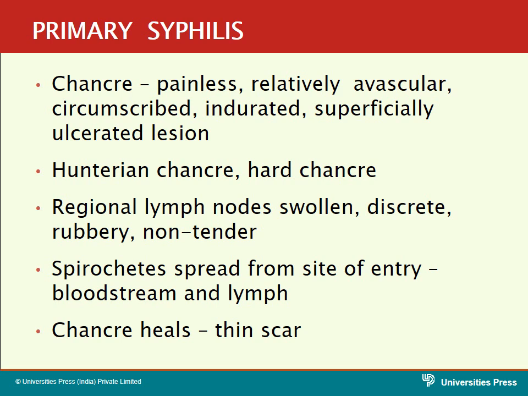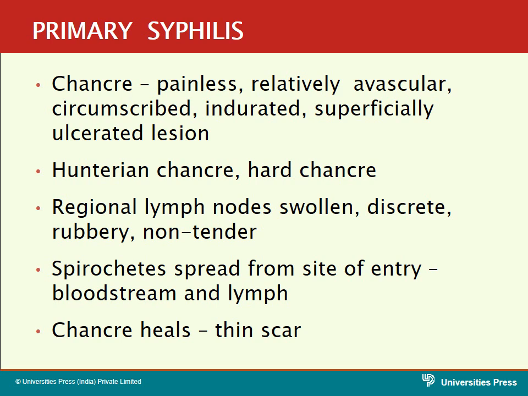So in the primary syphilis, what are the other manifestations you will see? There is an enlargement of the regional lymph nodes. The characters of these lymph nodes are they are discrete lymph nodes. Their consistency is rubbery. They are not tender, so non-tender lymph nodes which are regionally involved.